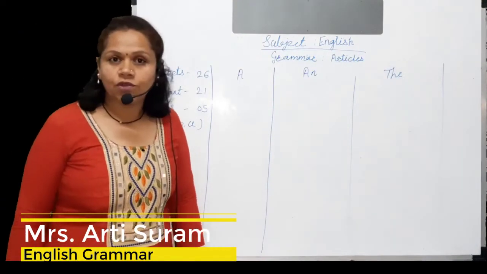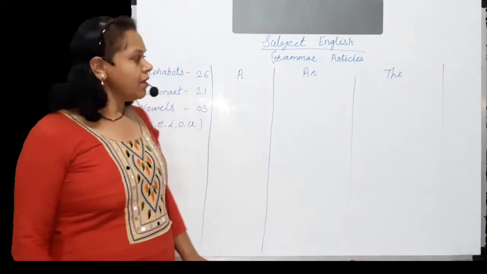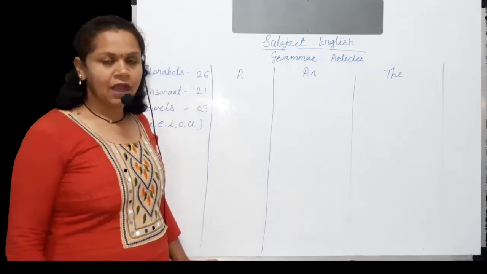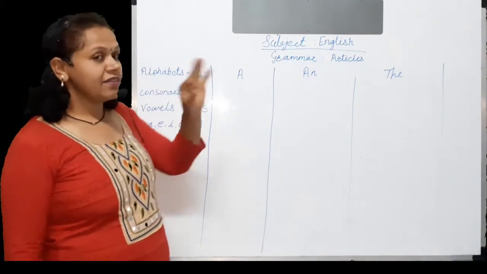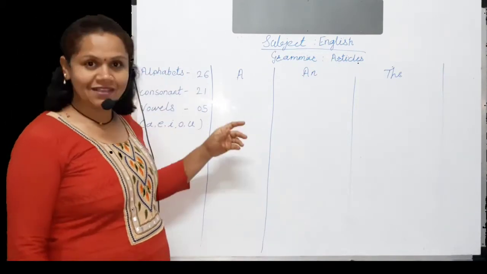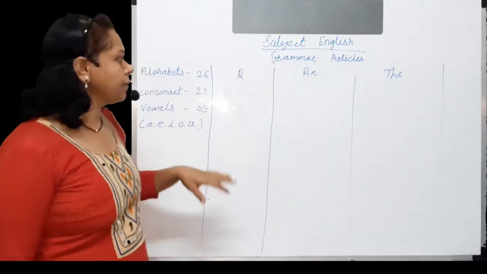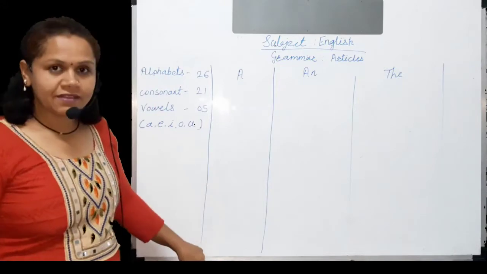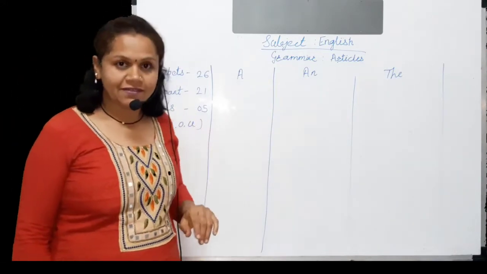Today we are going to discuss grammar and in that our topic is articles. Students, can you tell me how many articles are there in English? Yes, there are 3 articles in English and these are a, an, and the. Now we will discuss how to place these articles in a sentence.